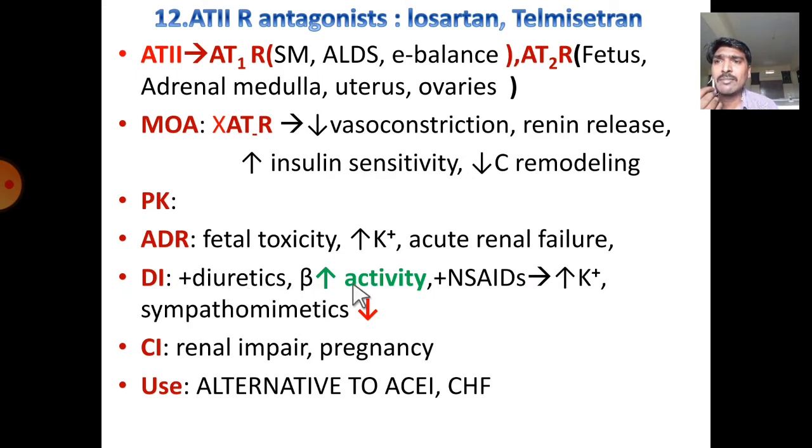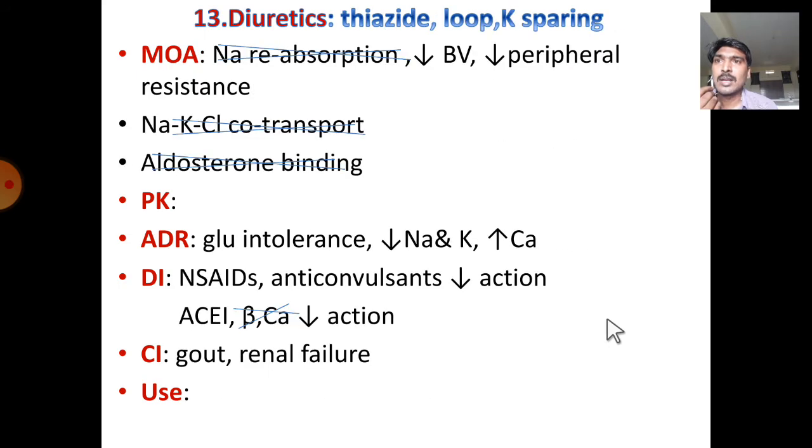beta blockers, their activity will be increased. When given with NSAIDs, hyperkalemia will be observed. With sympathomimetics, it reduces the activity. Contraindicated in renal impairment and pregnancy. So they are the alternative to the angiotensin convertase inhibitors, and they are also useful in treatment of CHF, congestive heart failure.